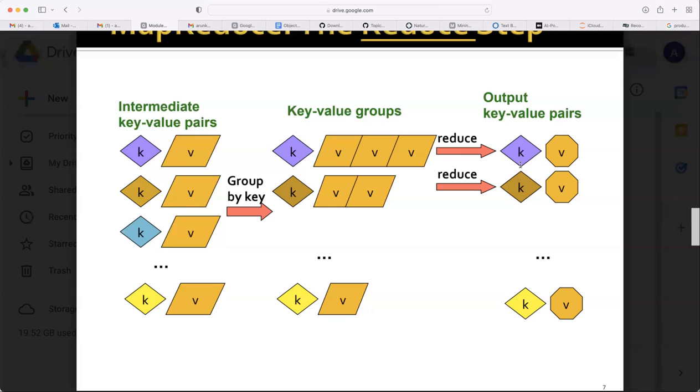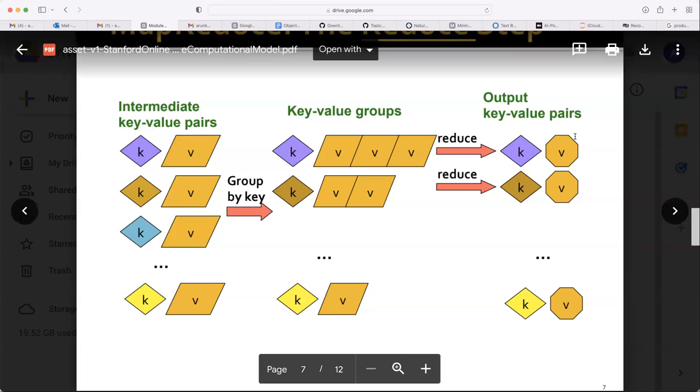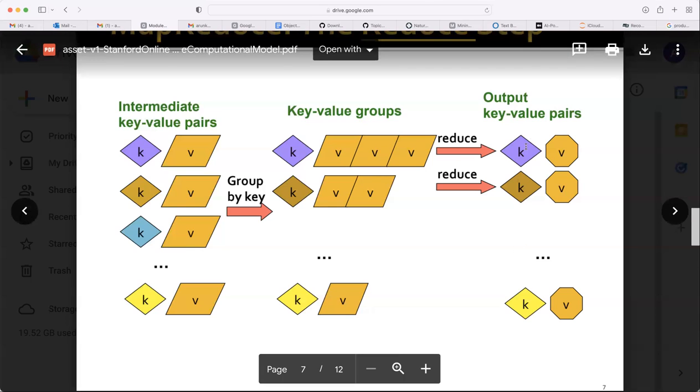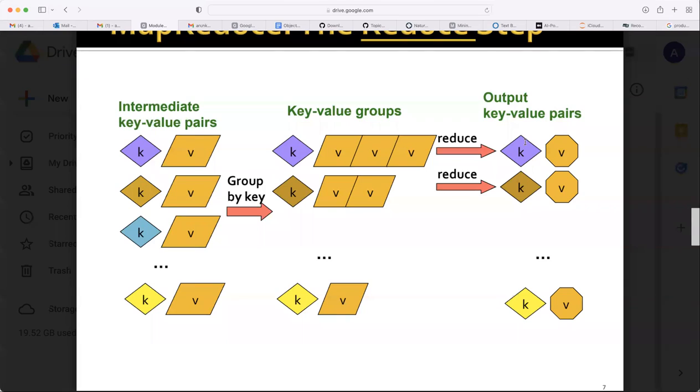This is what the reducer does, because it doesn't need to do anything with the key. The key is the same as it is here, but it will add up all those frequencies from the different chunks it appeared in. So that is what the reducer will do. At the end of this whole process, for each word, because each word is a key, you get how many times that appeared in the big file.